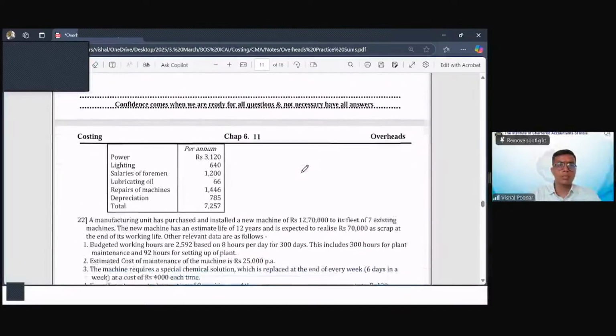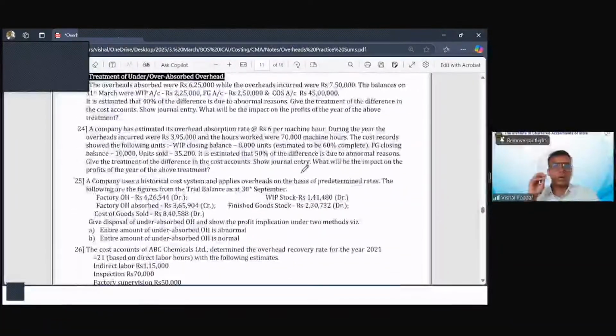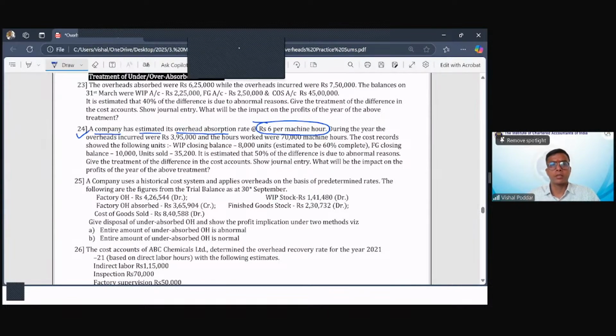The best part of this chapter is all questions are repetitive. You will find the same type of questions with different figures. So again, I'm taking a slightly bigger question, this one. It says a company had estimated its overhead charging rate as rupees 6 per machine hour. Right now we calculated our machine hour rate as 185. This company, when it calculated its charging rate, the overhead charging rate was 6 per machine hour. Now all this was at the start of the year.